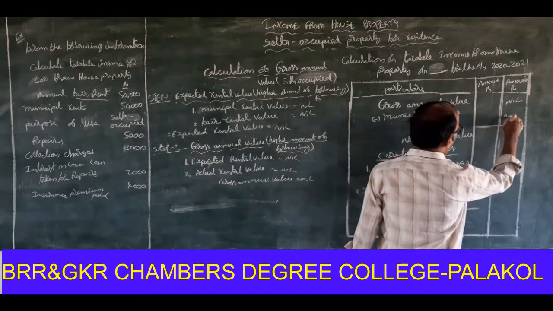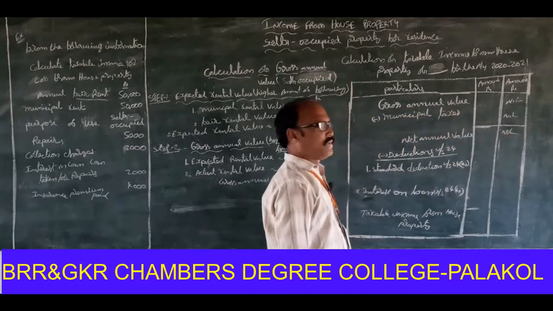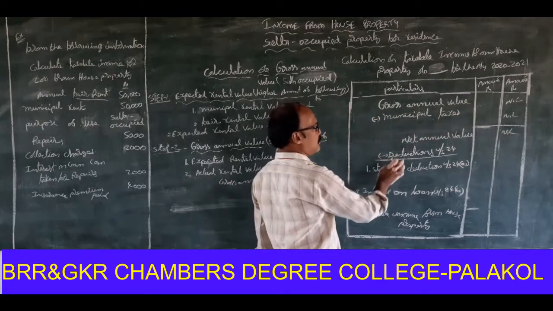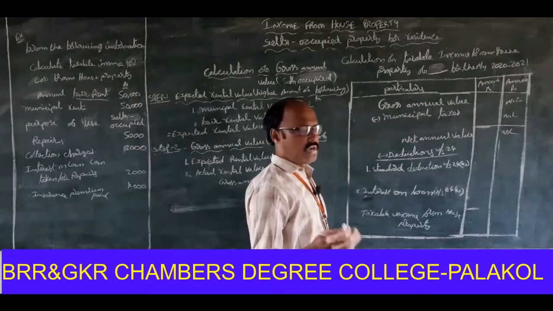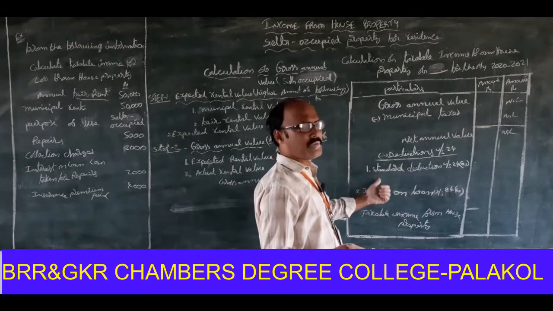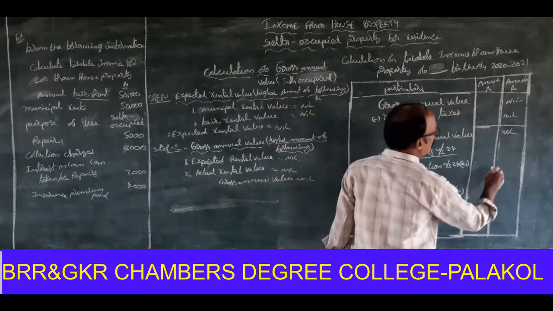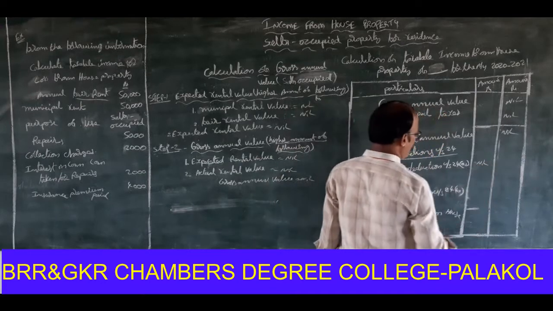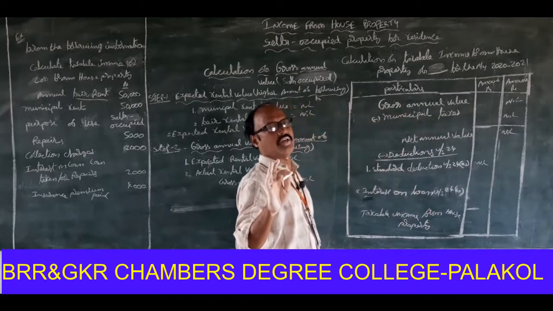Nil. Net annual value nil. If net annual value is nil, we should not allow the 30% deduction; we should not calculate 30% on net annual value. So nil.